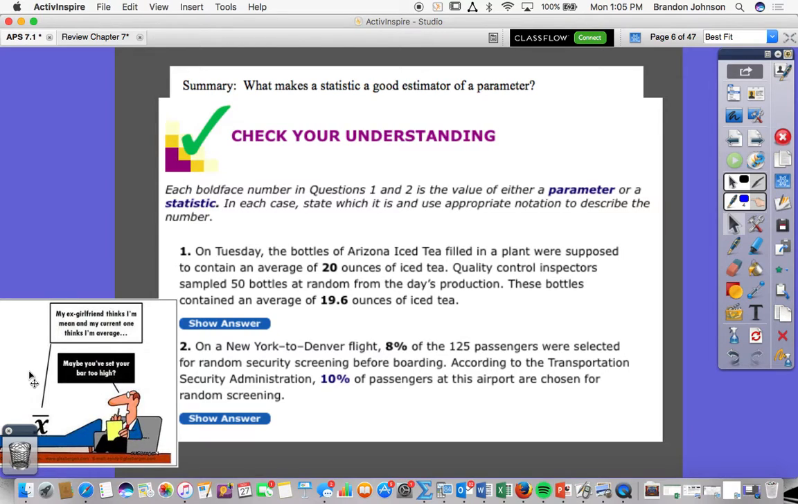Jerry, I got you on this next one. On a New York to Denver flight, 8% of the 125 passengers were selected at random for security screening before boarding. According to the Transportation Security Administration, 10% of all passengers at this airport are chosen. Could you tell me what is 8% on that, Jerry? It's a statistic. Do we call that X bar or mu? X bar, you're right. Say it confidently, you got it. And what is 10%? Parameter, and we call that mu.